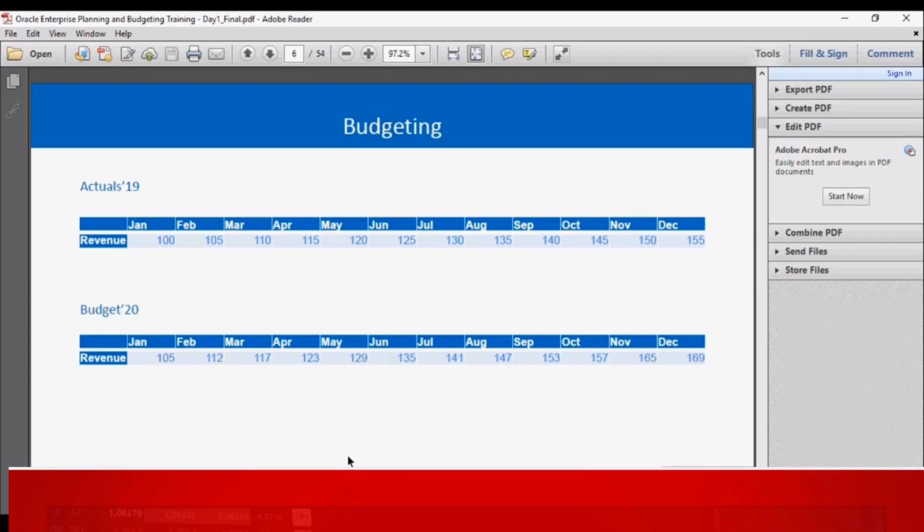And coming to budget, as it is increasing, budget should be showing greater revenue in the future. We will increase some amount over 105 and 112 and strive to reach that particular budget in FY20. This way a budget can be prepared and future estimates can be done.